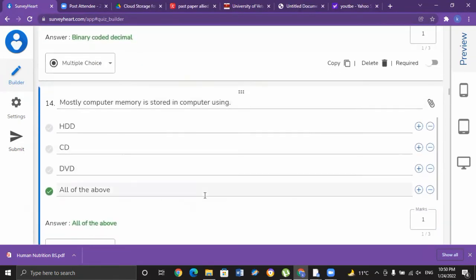Mostly computer memory is stored using HDD, which stands for hard drive, CD, which stands for compact disc, and DVD, which stands for digital video disc. All of these are usually used as a storage for data in our computer. So all of these are the correct option for MCQ number 14. That is D, all of the above.